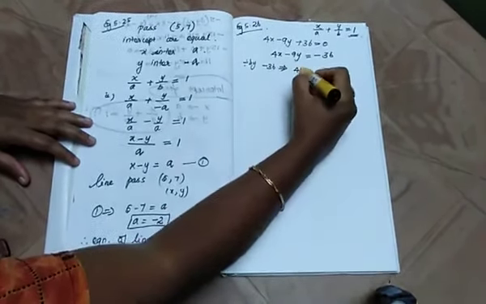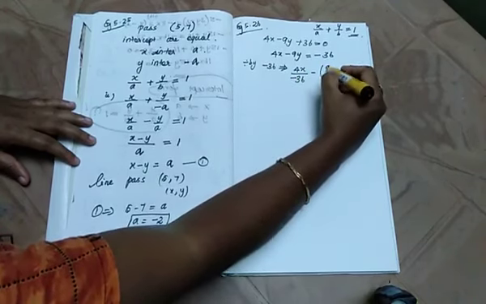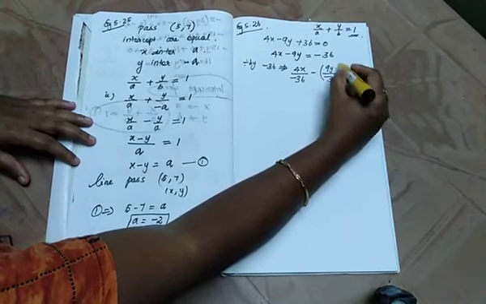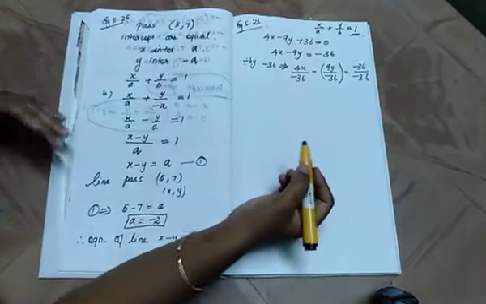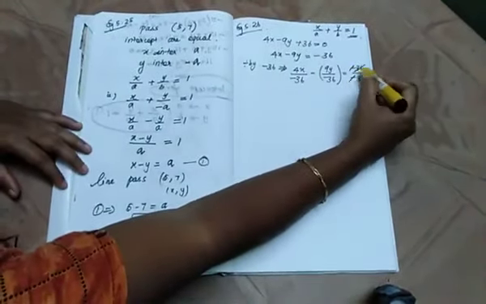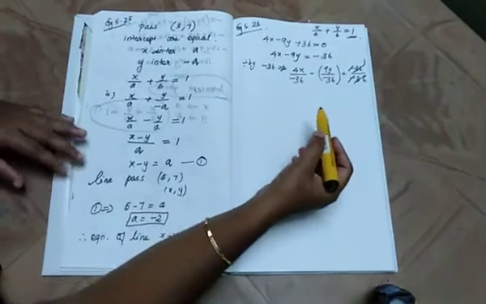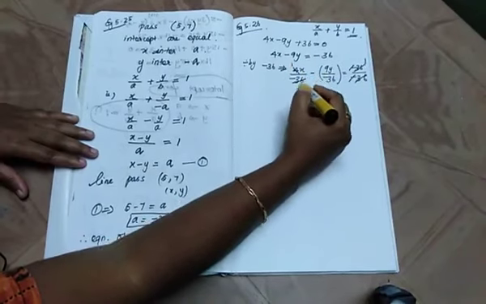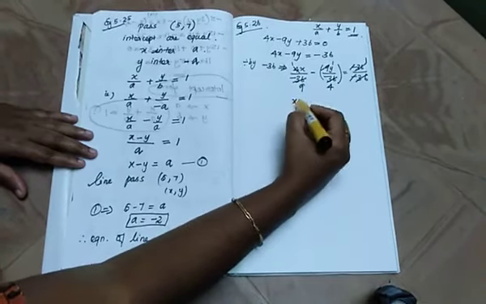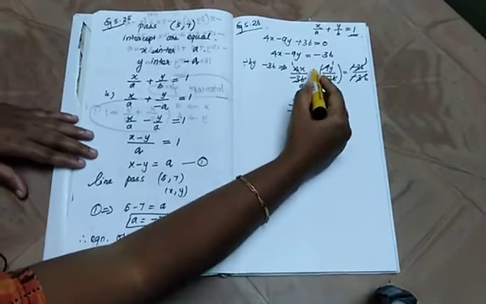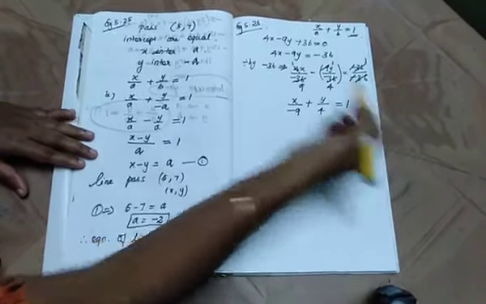divide it: 4x divided by minus 36, now already one minus is there, so let it be in the bracket, is equal to minus 36 by minus 36. Now cancel whatever you can: minus 36 by minus 36 gives 1. Now let's see whether we can cancel anything here. 4 times 9 is 36, so 4 divided by 36 is 1 by 9. Similarly, 9 divided by 36 is 1 by 4. So finally x divided by minus 9, minus and minus means plus, y by 4 is equal to 1.